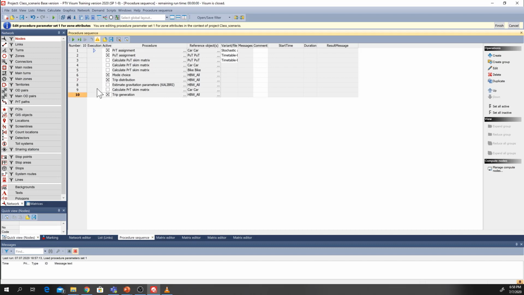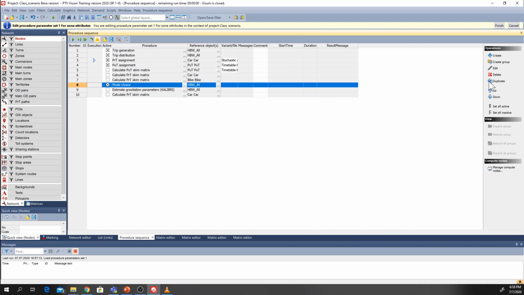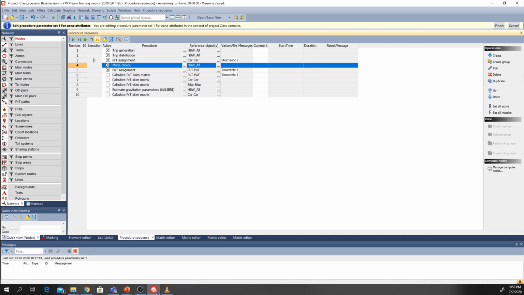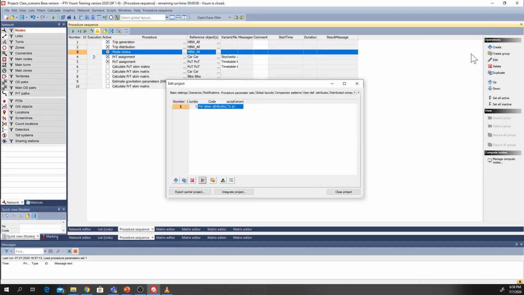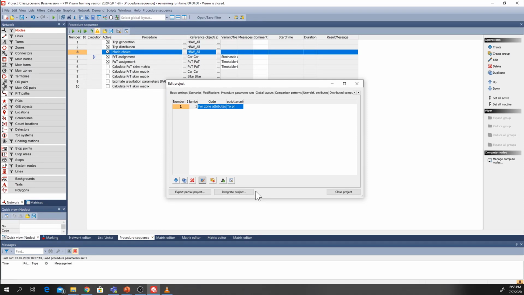this trip generation, so I'm going to move these up, so I'm going to say trip generation, then distribution. One thing that I have missed in the screenshots for the slides is the sequence here, because the sequence is also important for the procedure sequence parameters. So it will start with the trip generation, then distribution, mode choice, public transport assignment, and the private transport assignment. Once we have finished selecting all the four steps, we can simply press the finish button, and that's it. That's how we can describe the procedure sequence step within the procedure sequence set within this tab.